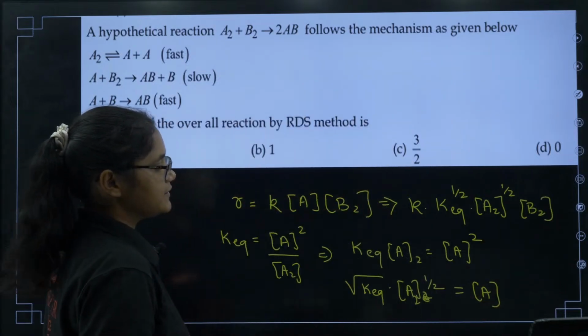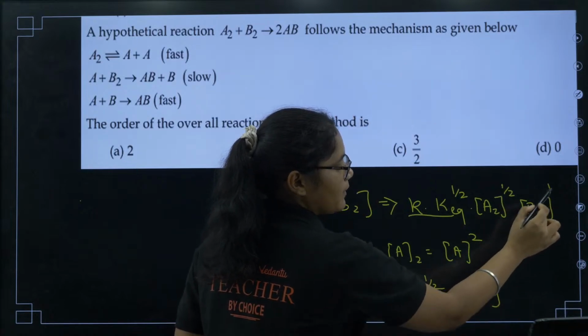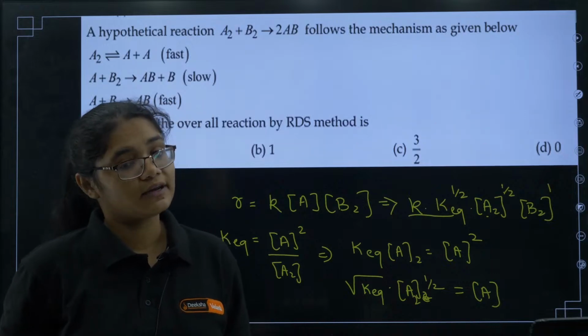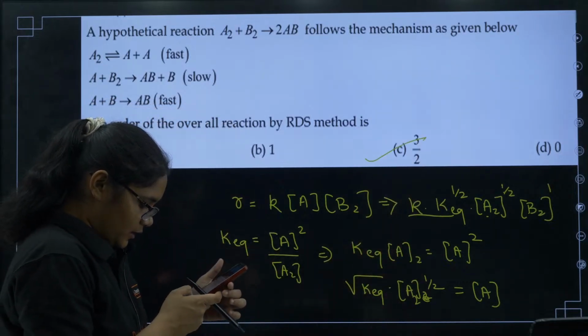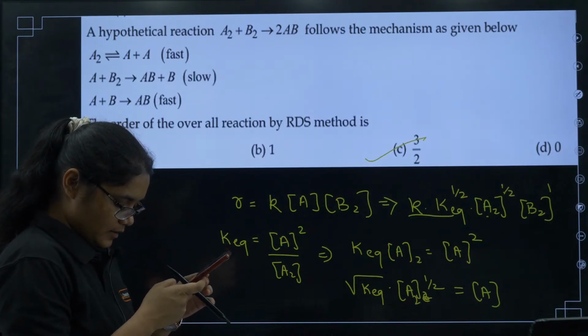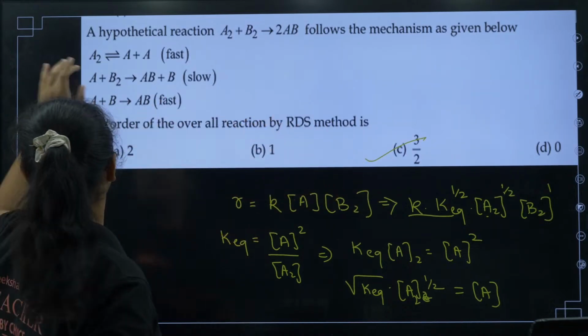Okay, so now you can see this is all constant. We have B2 power is 1, A2 power is 1 by 2. So 1 plus 1 by 2, it is 3 by 2. So option number C is the correct answer. Yes, those who are giving this answer number C, it is absolutely correct.